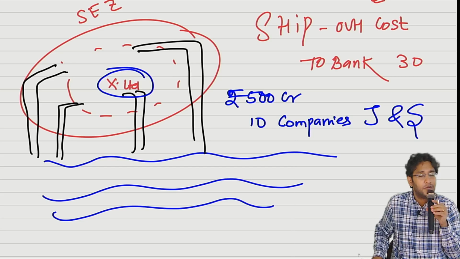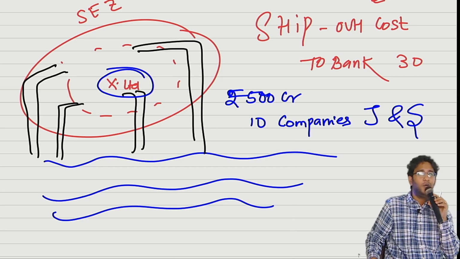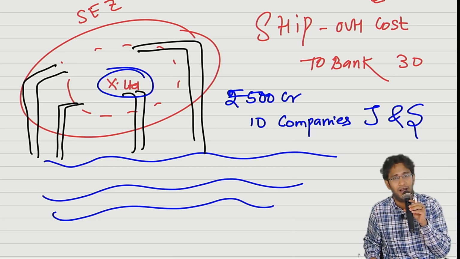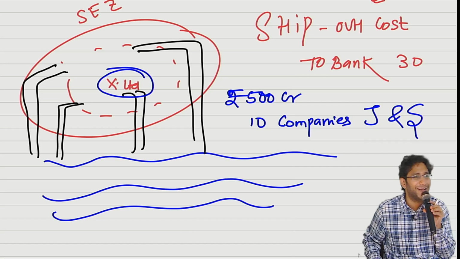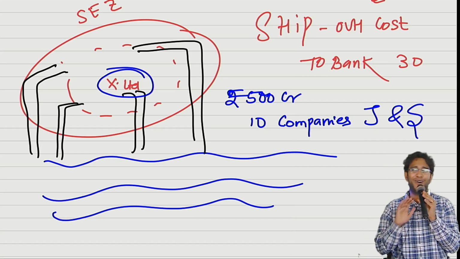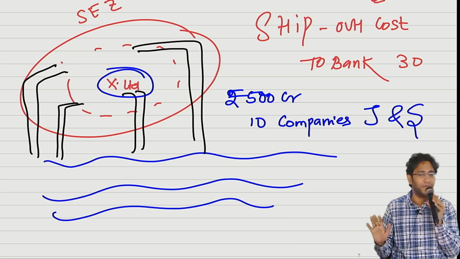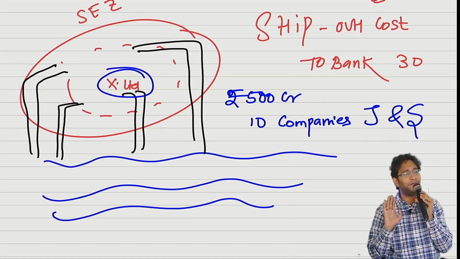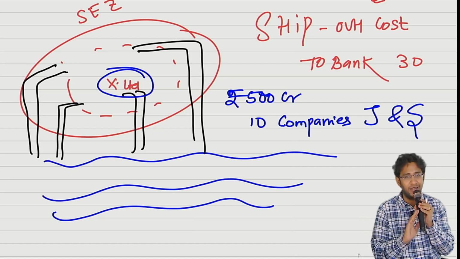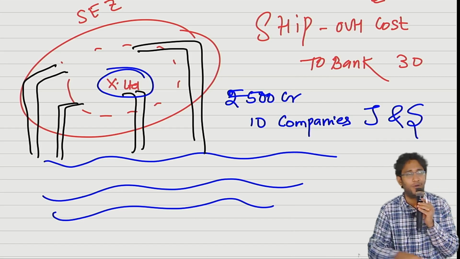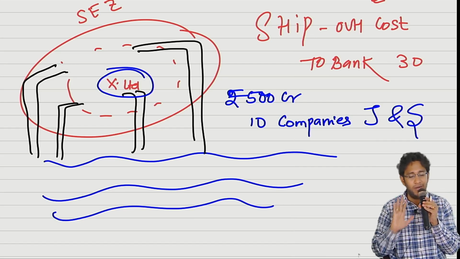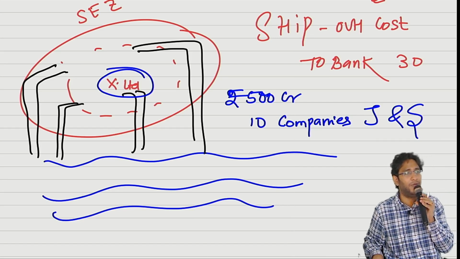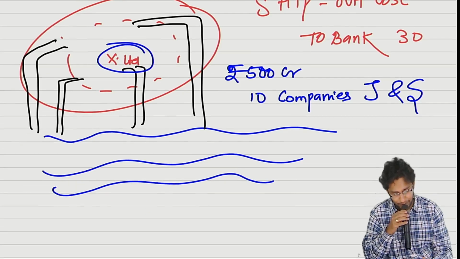Tell me, sir, should I create a provision or not? Don't even say that I did not do it. No, sir, you are caught. If you talk more, they will bring proofs also. So, you are caught. Okay? The present obligation is there. Outflow chance is there. Estimate, he is telling you, 500 crores for all 10 companies put together. Out of 10, I am one. Normally speaking, my share is how much? 500 divided by 10, 50.